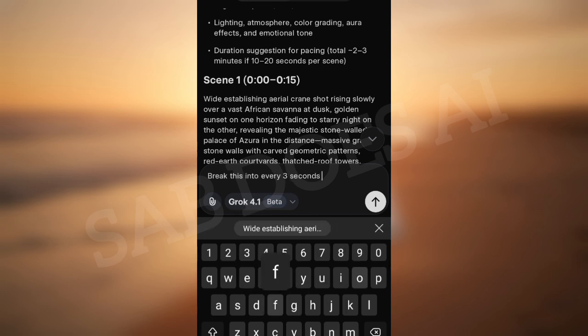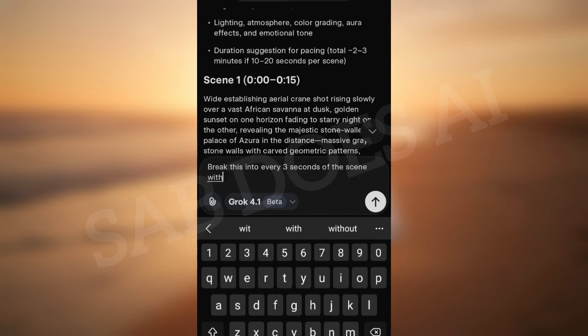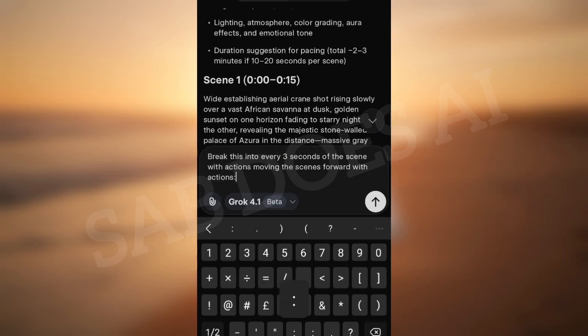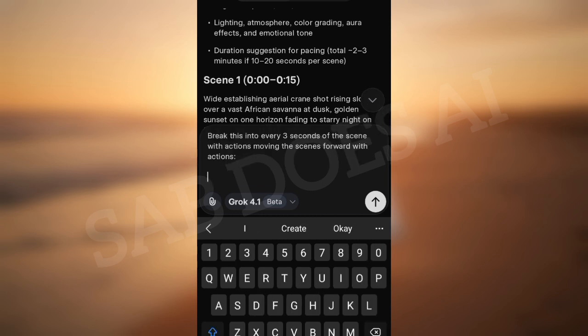So I'm going to ask this AI, I'm going to copy scene 1, the visual of scene 1 that it has given me, the overall visual. I will copy that, but I'm going to tell it here, break this scene 1 into 3 seconds of each action. So let us see the actions change at every 3 seconds for scene 1. Then I place the visual description it gave me initially for scene 1.